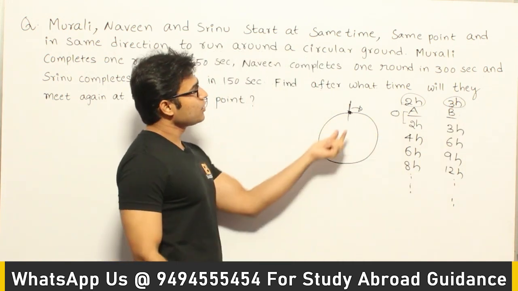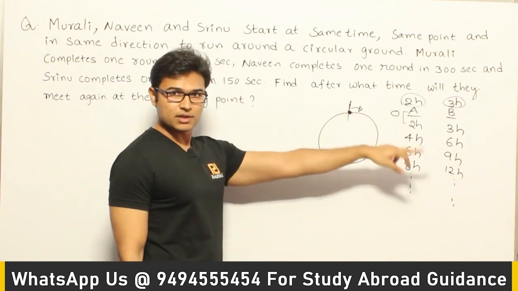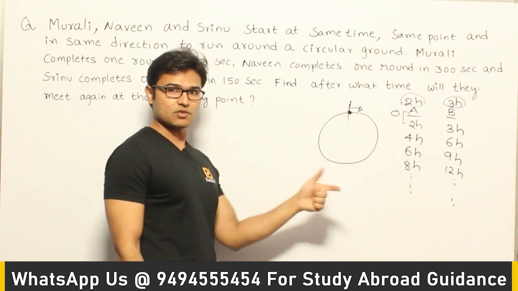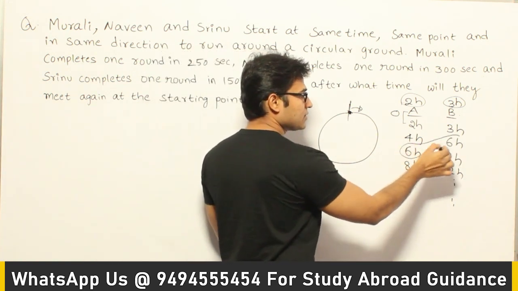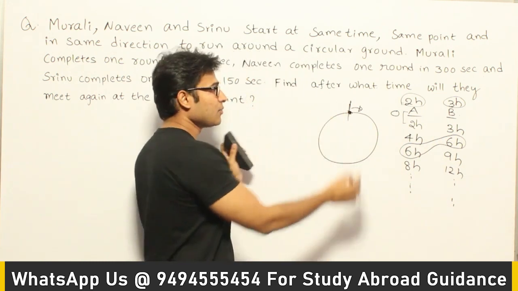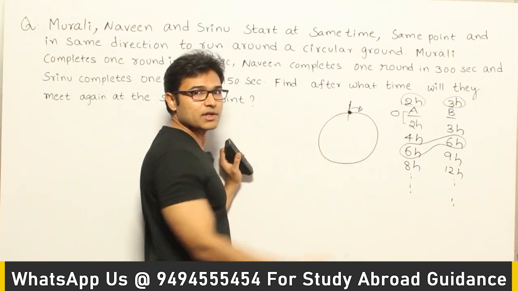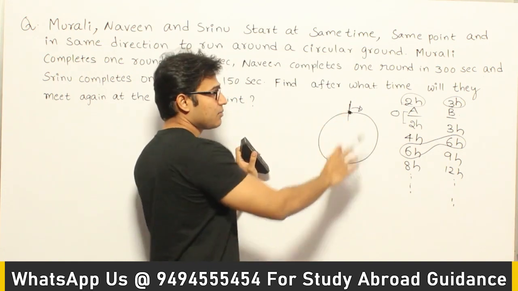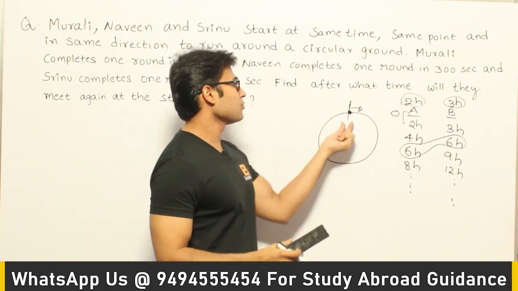Now when will they both be at this point? When you are able to find a multiple which is the same, which means a common multiple. For example, after 6 hours both A will be here and B will be here. How is it possible? Because A would have done 3 rounds and B would have done 2 rounds. So even though their speeds are different, they are completing some unequal number of rounds, and therefore they are at the same point.